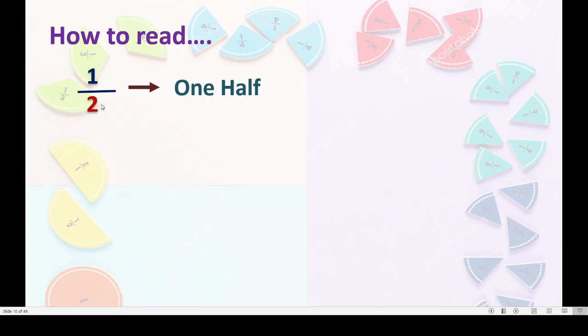So 1 upon 2 or 1/2. How to read this? 1 numerator we say first 1 then upon 2. Okay, try to read this.